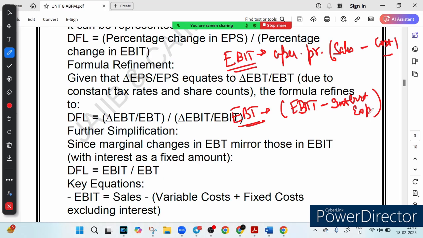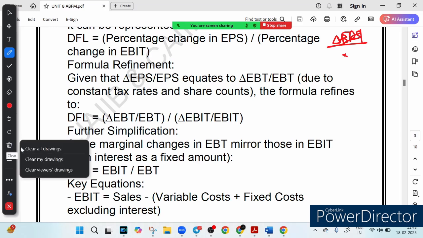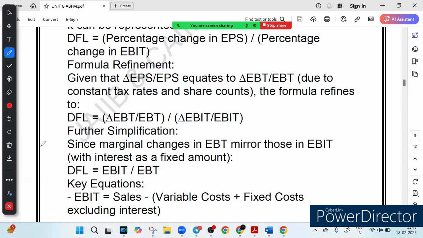Here is the refined version of the formula. We can say that delta EPS upon EPS is equal to delta EBT upon EBT, due to constant tax rate and share count. How do you get this formula? Let me simplify it.